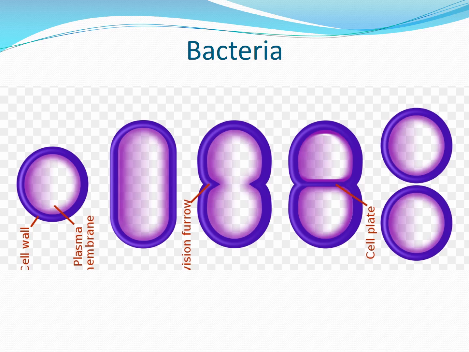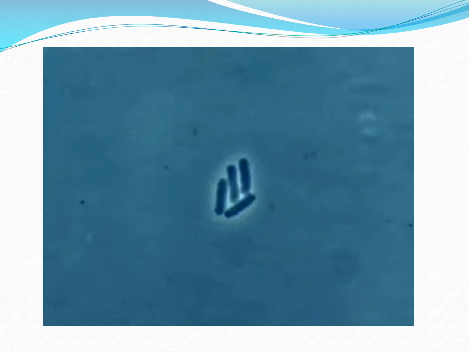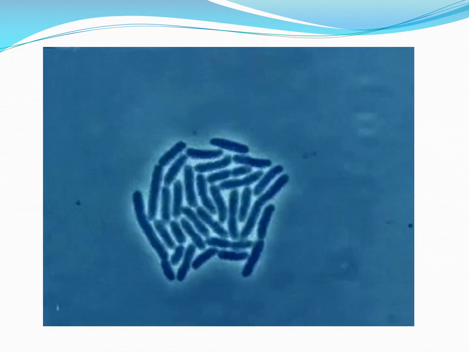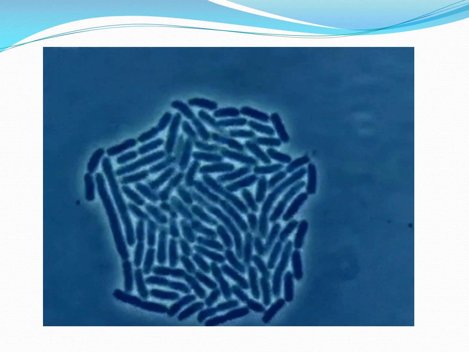Further, these two separated cells completely move away from one another in such a way that two daughter cells are formed. So, by binary fission, we get two daughter cells from one parent cell. Now we can see this. This is how bacteria divides through binary fission.